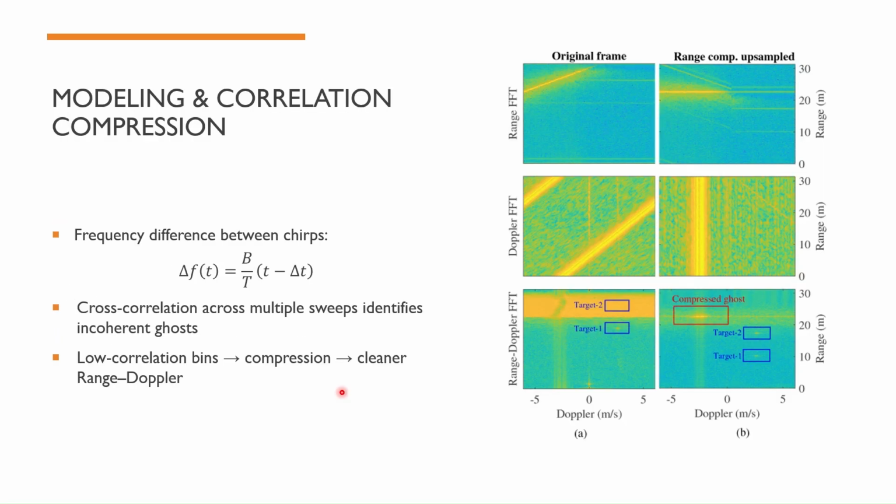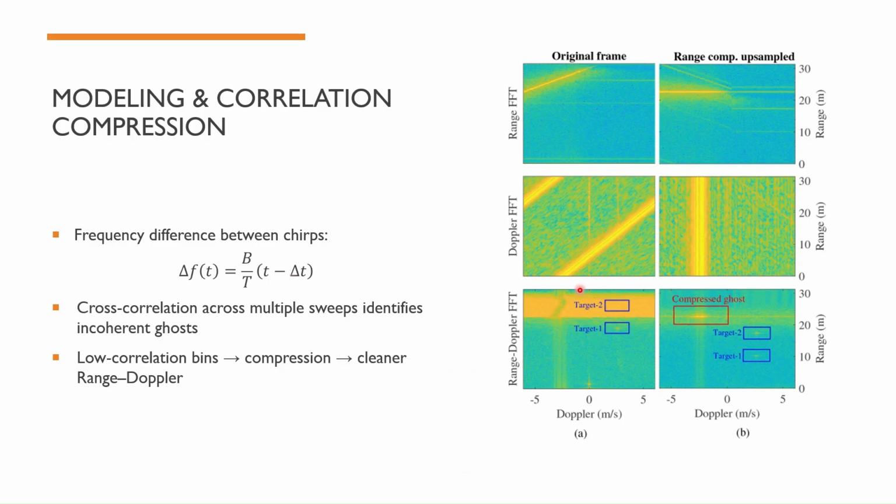So what can we do about this? Analytical models will help us predict how these ghost targets form and where they will appear in frequency space. This equation here shows that the difference between the two chirps, represented by the timing offset delta t, produces an interference frequency of delta f of t. This means that even a small timing offset can shift the ghost into an entirely different frequency band, and that's how we can predict and later mathematically suppress it.